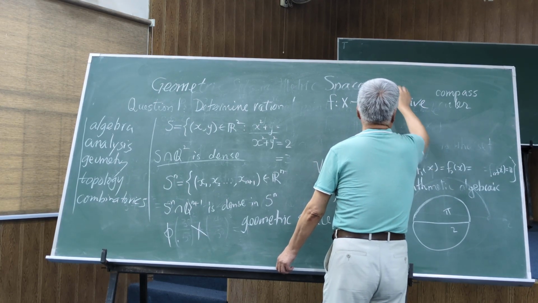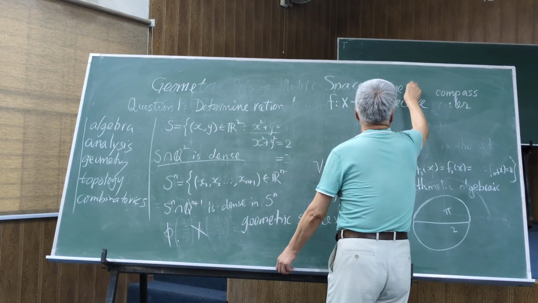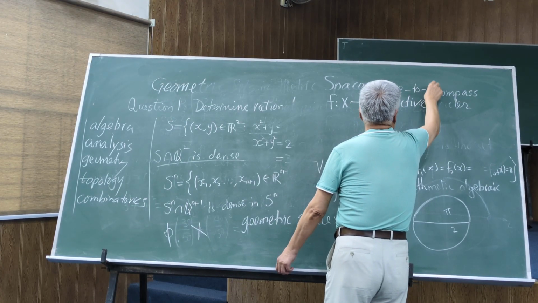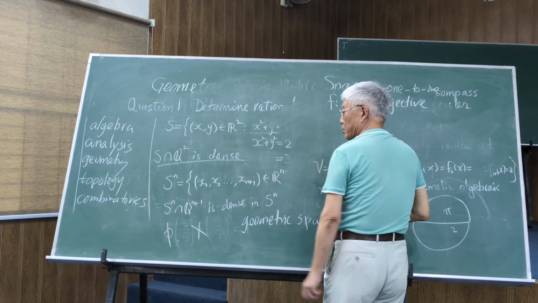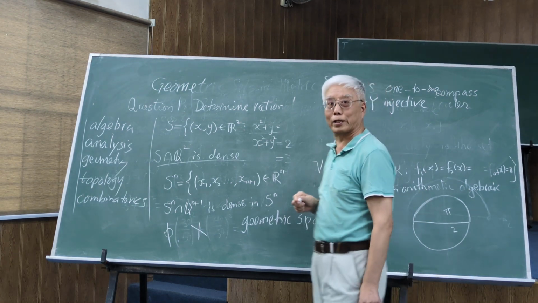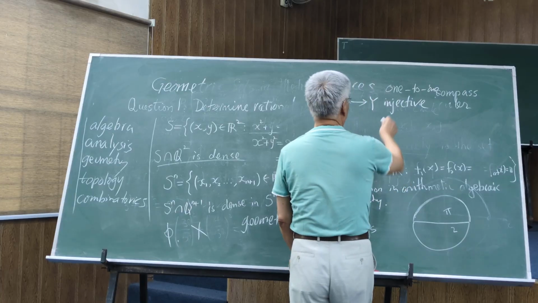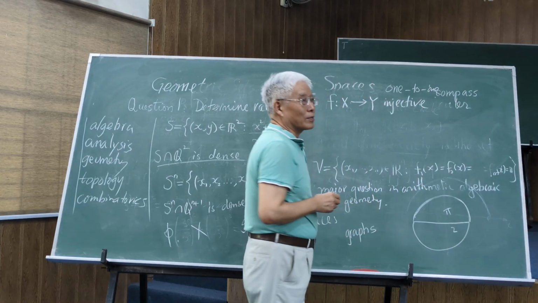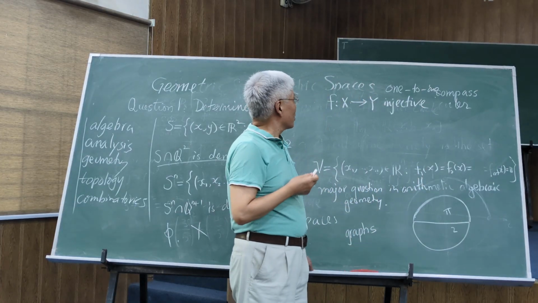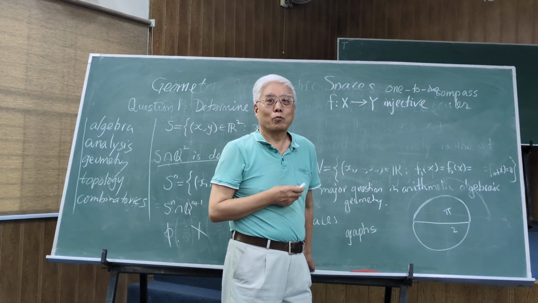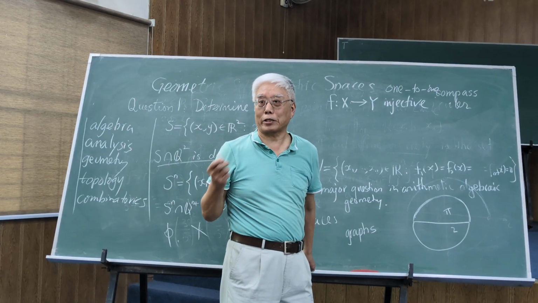Many people use one-to-one, which I don't like, because they use this word one-to-one for both injective and bijective in the same book sometimes. Injective is very clear, and there is another reason. One-to-one cannot be put into noun, verb, and adjective.